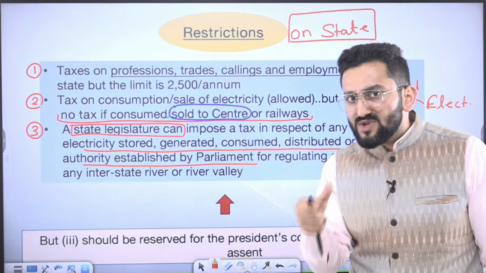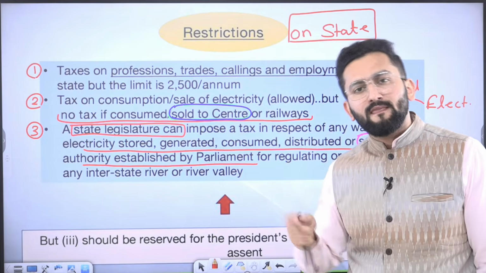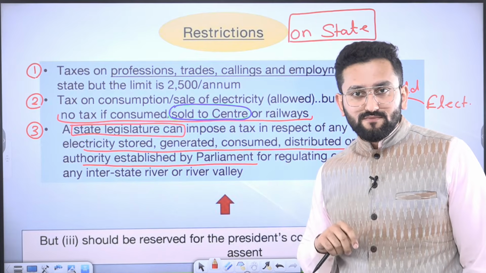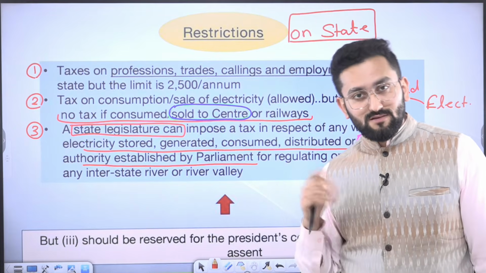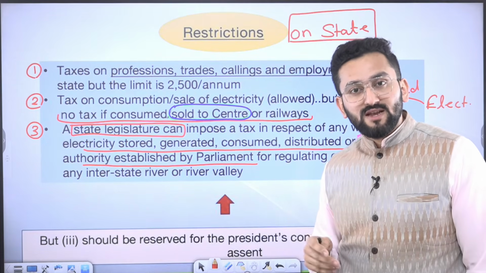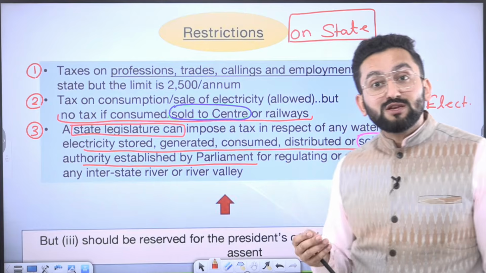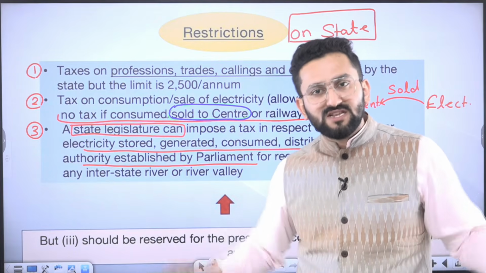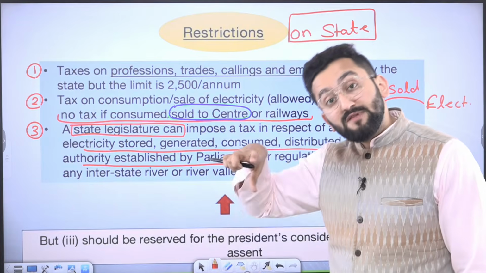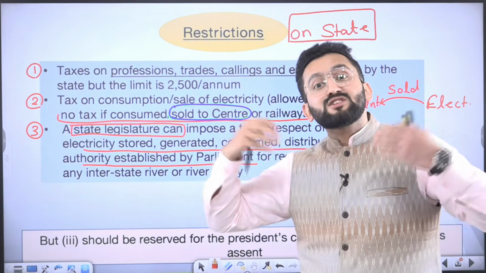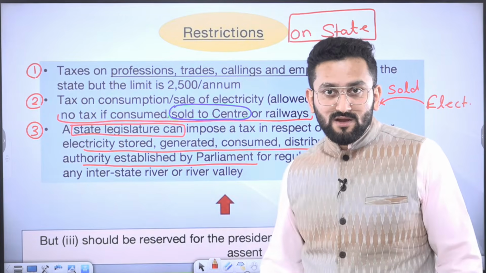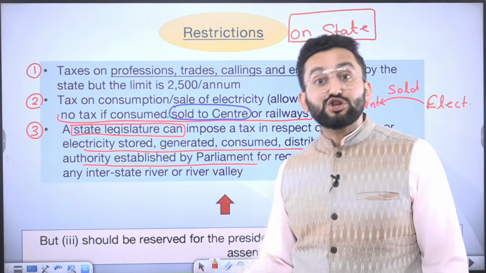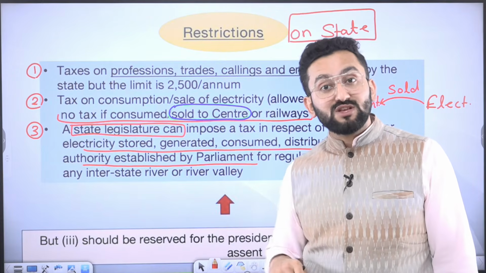Now, there's a twist in the third provision. Consider that there's a central government body, for example, NTPC. NTPC is a PSU responsible for generating electricity. PSUs are working in different states, right? Now, if this PSU is selling electricity to some entities, will this transaction also be exempted, or can the state also impose tax on this transaction?